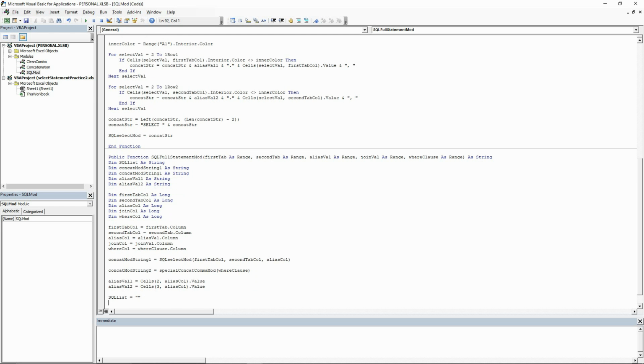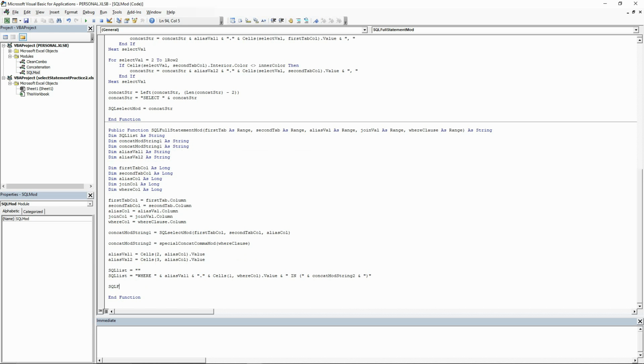So first we're going to build our SQL where clause. And we will add where and add the alias and a dot and the field name, which we're going to get from the first cell of the customer numbers. We add the word in and an open parentheses, add the second concat string, and a closing parentheses.